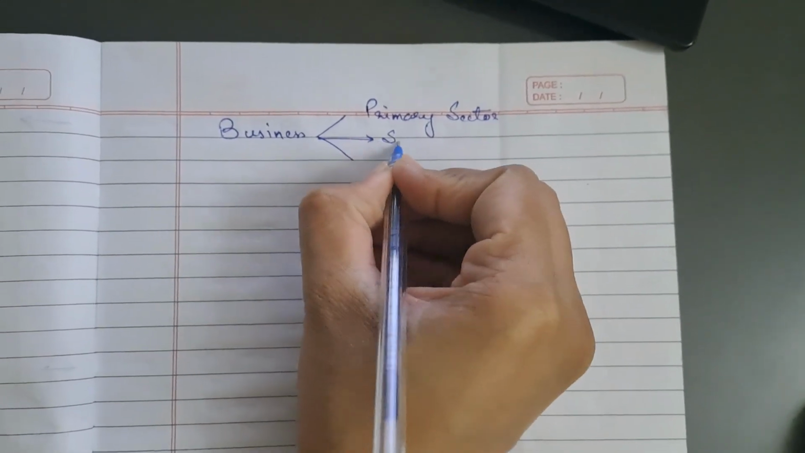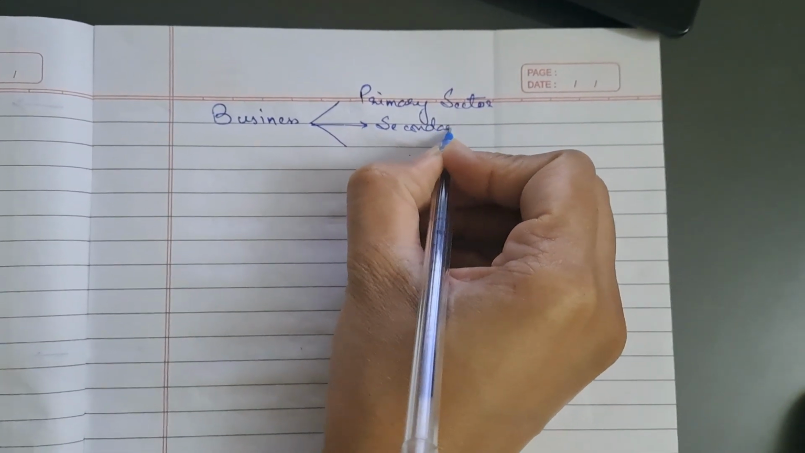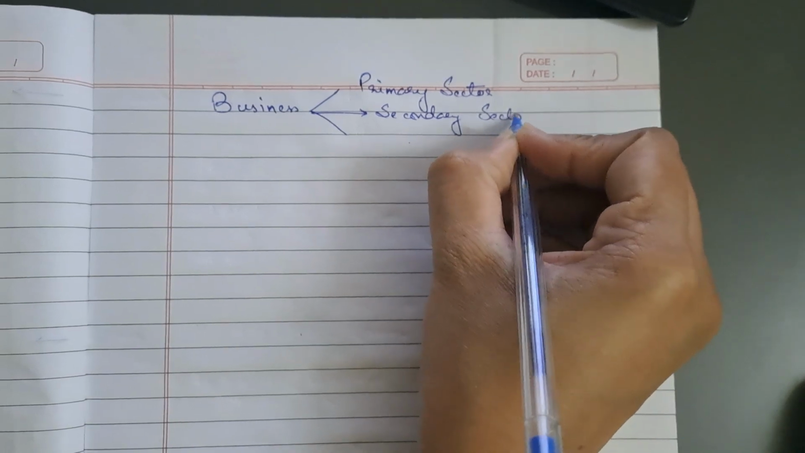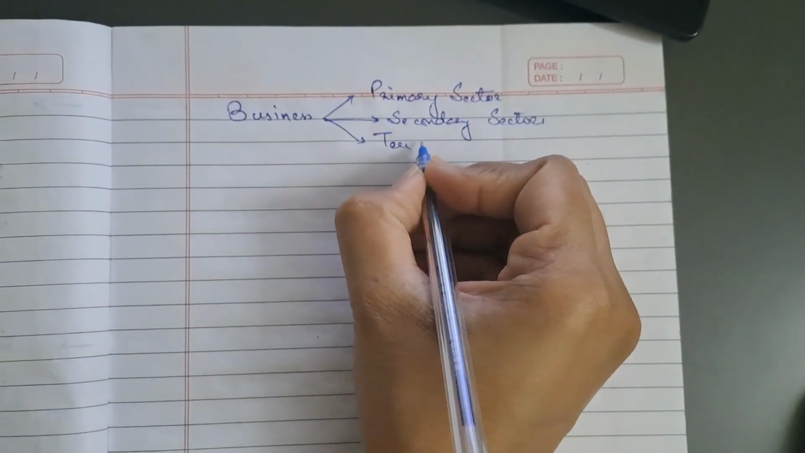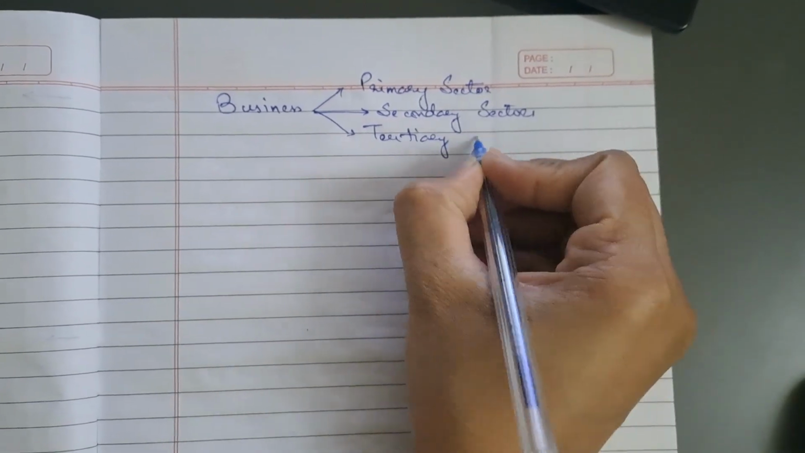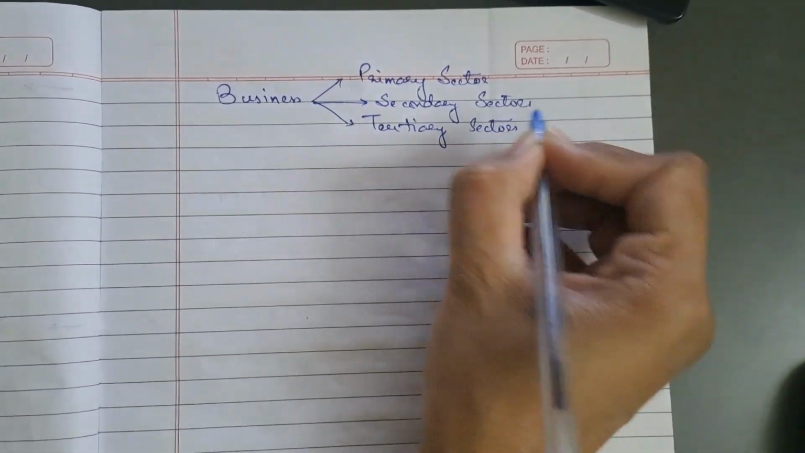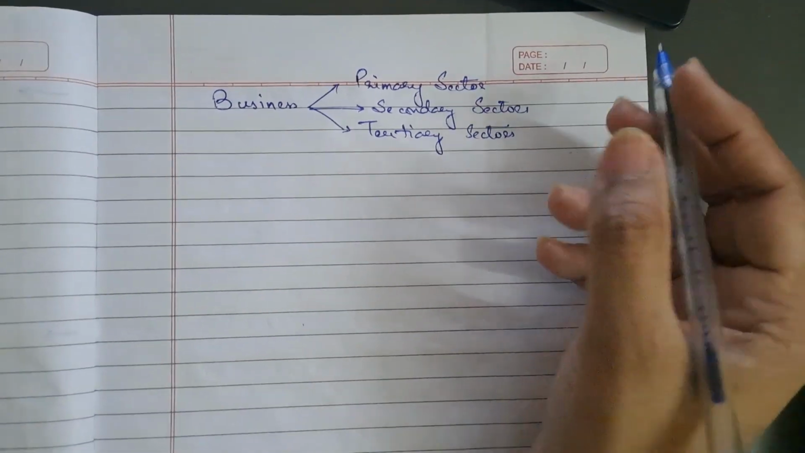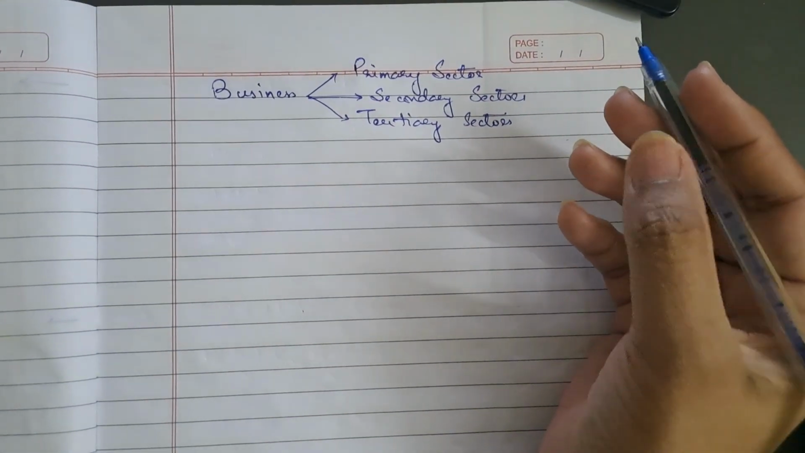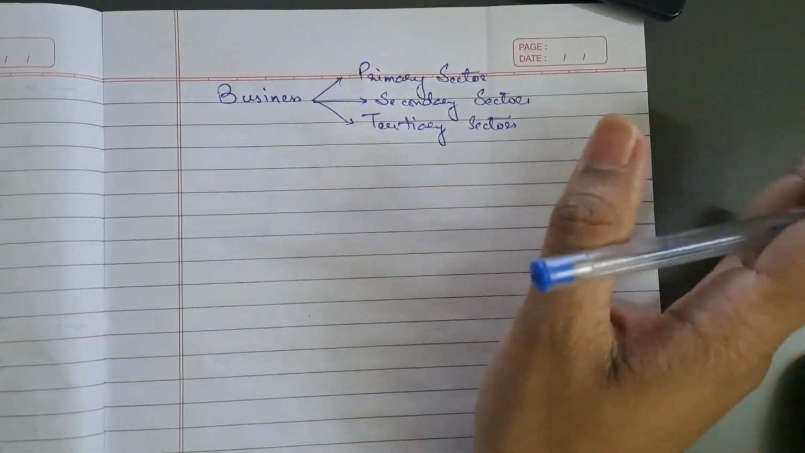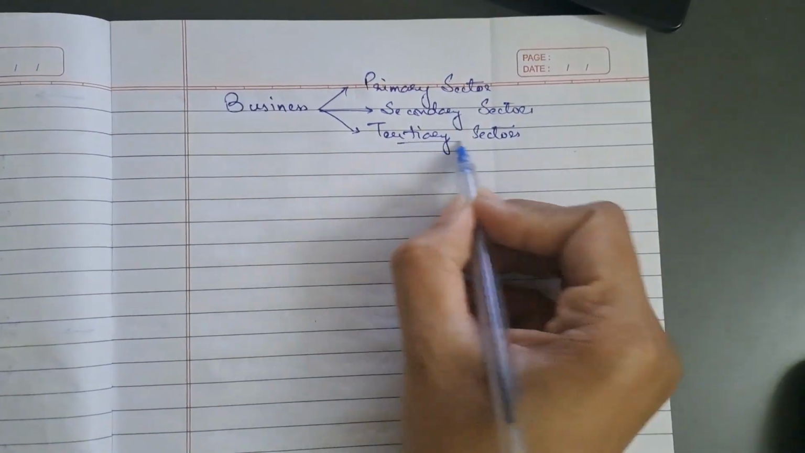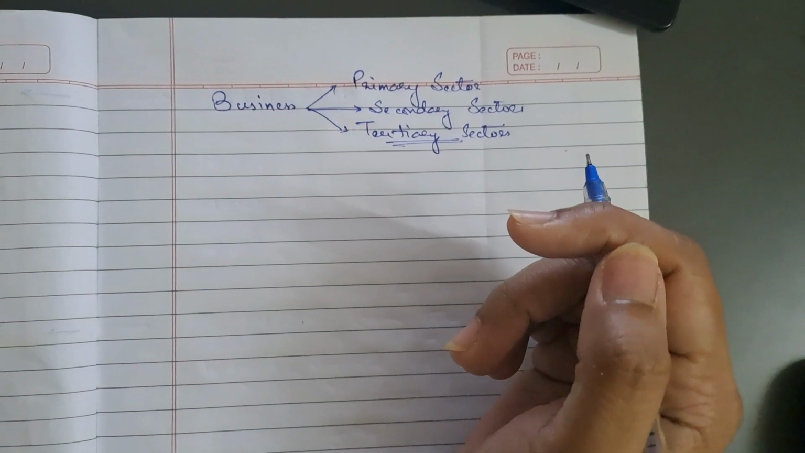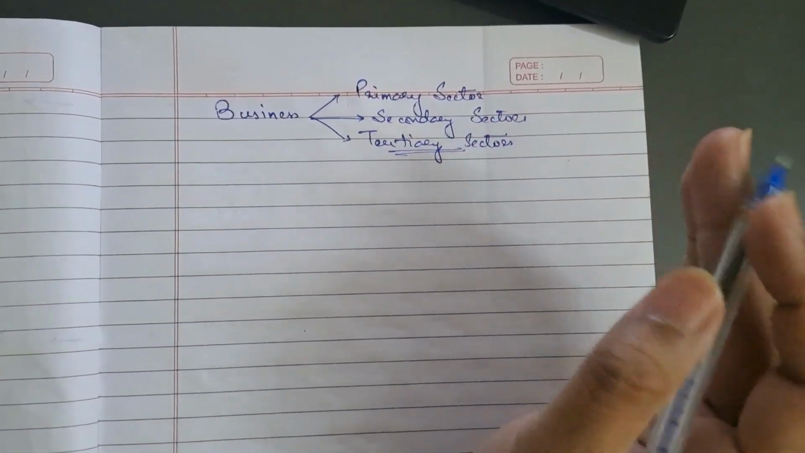Then comes the secondary sector. The secondary sector usually deals with the manufacturing of goods. And then lastly we have the tertiary sector. The tertiary sector deals with providing services to the people. Services in the sense of banking, teaching, medical services, cleaning, cooking, salons and barbers, telecommunication, internet providers, all fall under the category of the tertiary sector.